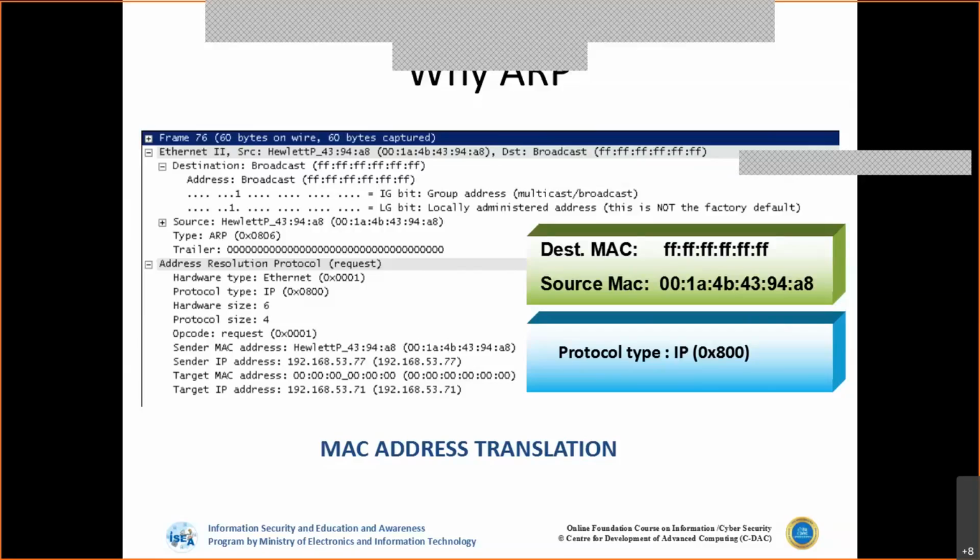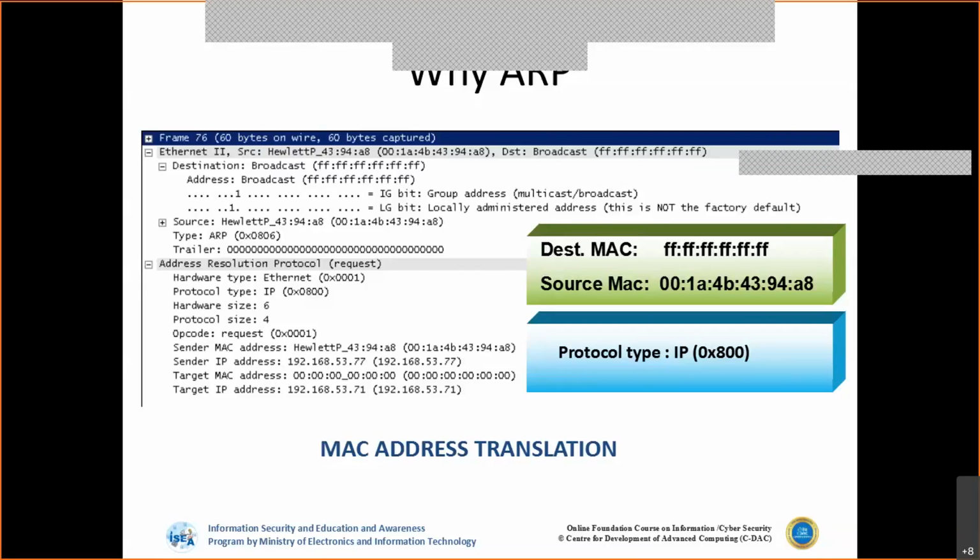Even 90.4 is connected to port D. The switch will transfer that to port D also. Now, out of these 10 systems, who will reply? Only 90.4 will reply, because system A is actually asking where this 90.4 is located. So this 90.1 communication is sent to 90.4. Now 90.4 will actually reply to 90.1.